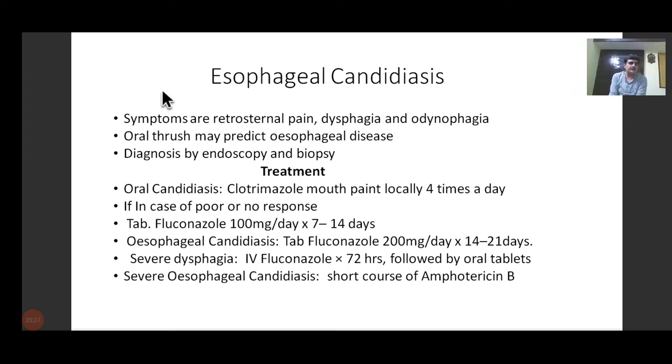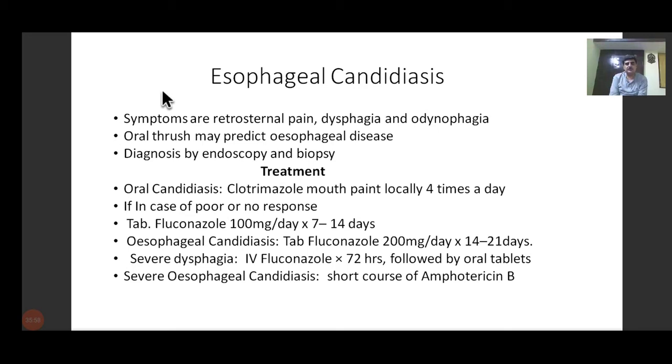So what are the symptoms we expect? Symptoms obviously are retrosternal pain. Retrosternal means there is pain around the chest, difficulty in swallowing, which is called dysphagia, and odynophagia means there is pain while swallowing. So whenever an HIV positive patient presents with any of these symptoms, we should straight away suspect that he is having esophageal candidiasis. Diagnosis is always by endoscopy, where a tube is put inside the esophagus and then a biopsy is taken from there.